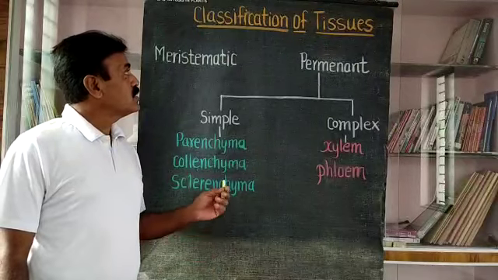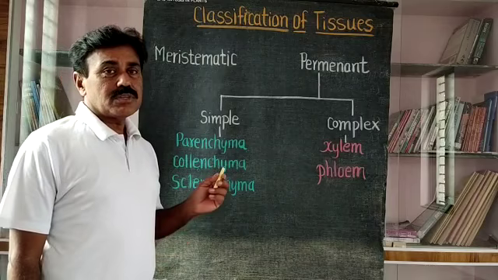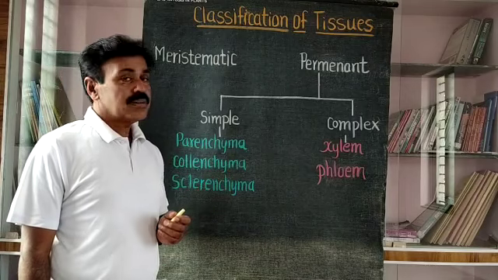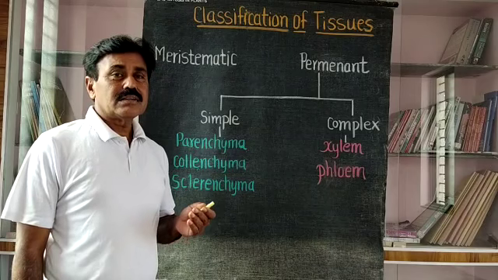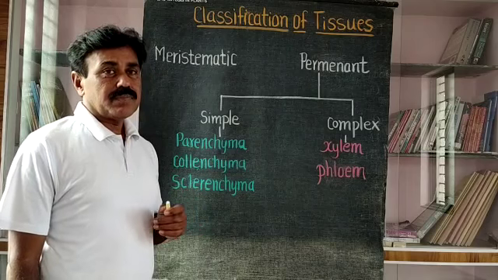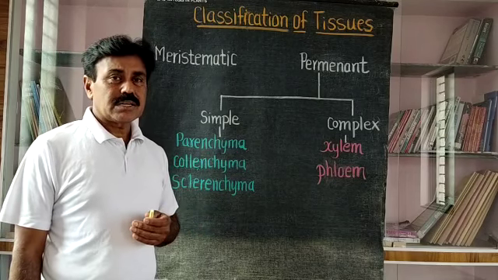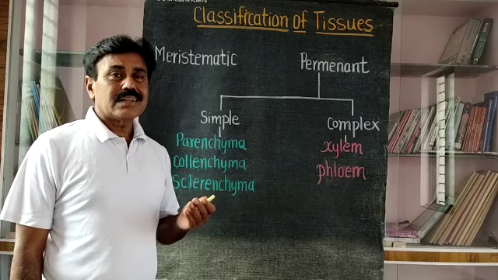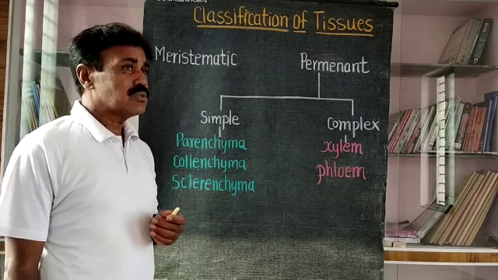Now here we are concerned with the classification of tissues. In the last two videos we dealt with the meristem structure, and the second video dealt with the structural development of meristem, differentiation and zonation, and the different theories, for example apical cell theory, histogen theory and tunica corpus theory.